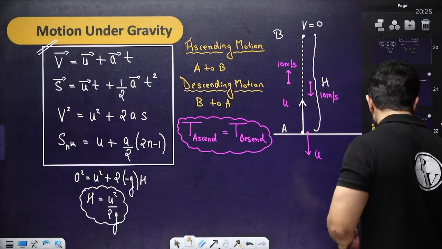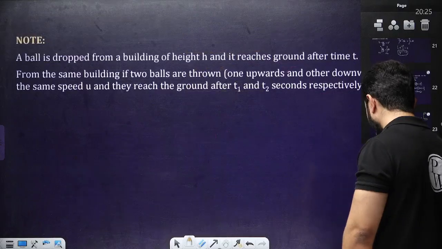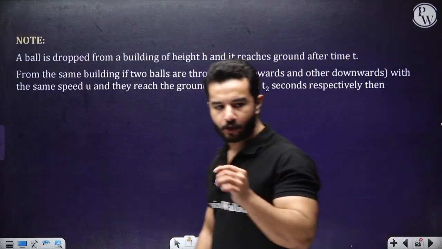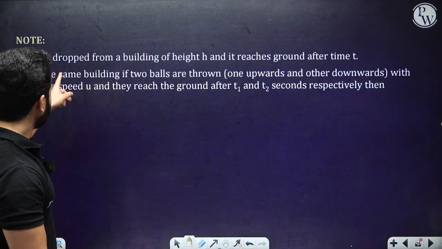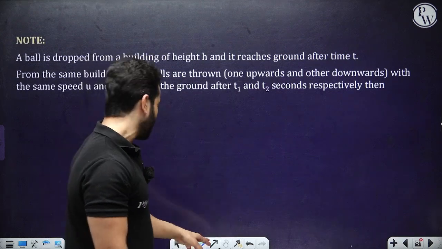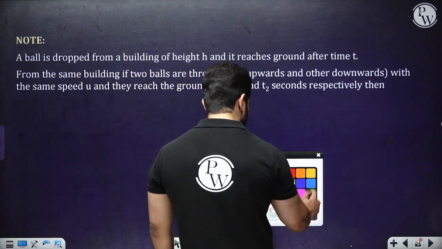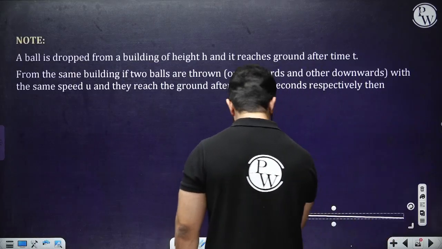Now let's come to some important points over here. I've got one important note which you can remember and you can save a lot of time. What we have got over here is, a ball is dropped from the top of a building of height h and it reaches the ground after time t. Use the equation, solve it by yourself.